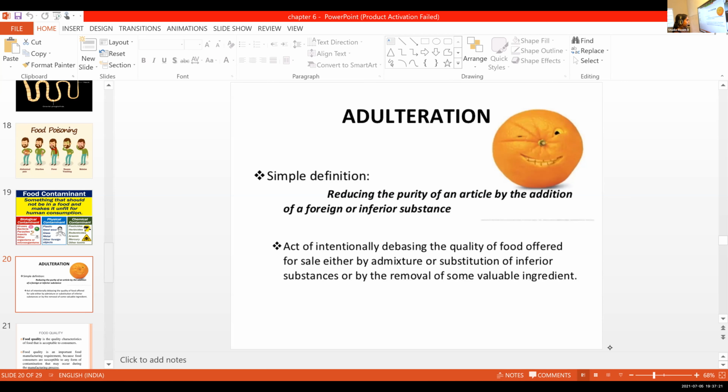So Sana, can you read the last sentence? Intentionally reducing the quality of food offered for sale either by admixture or substitution of inferior substances or by the removal of some valuable ingredient.